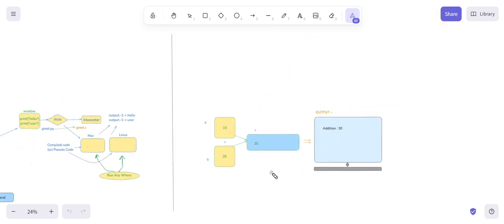So this is what we have to see. If I want to show it practically, it will look like this as well.